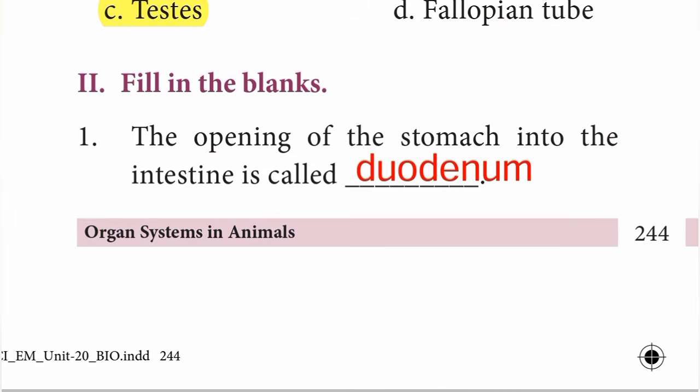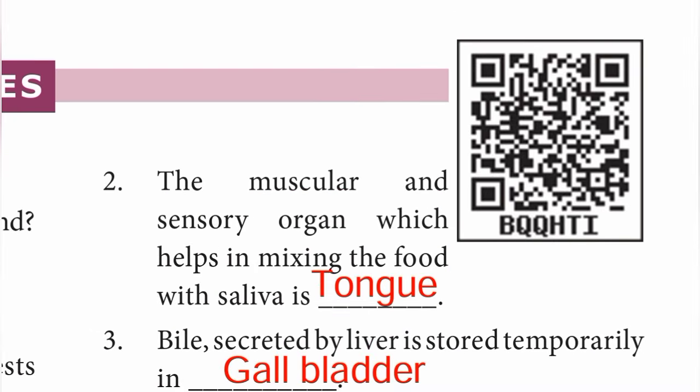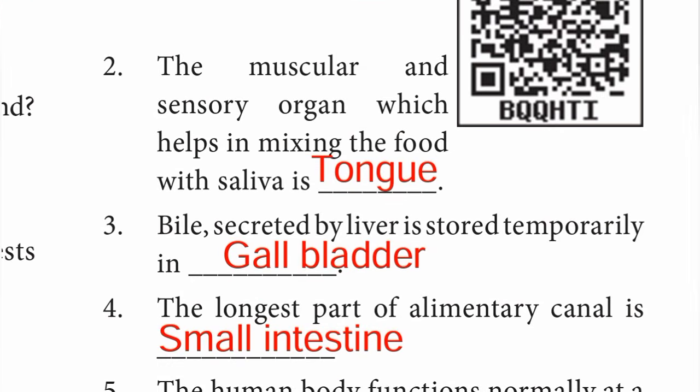First one, the opening of the stomach into the intestine is called duodenum. Answer is duodenum. Second, the muscular and sensory organ which helps in mixing the food with saliva is tongue. The answer is tongue. Third one, bile secreted by liver is stored temporarily in gallbladder. Answer is gallbladder.